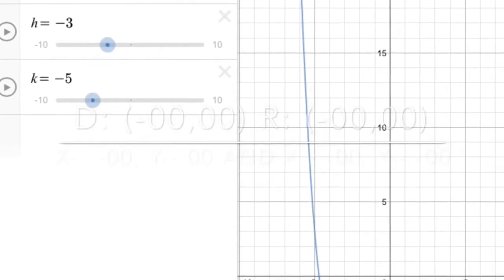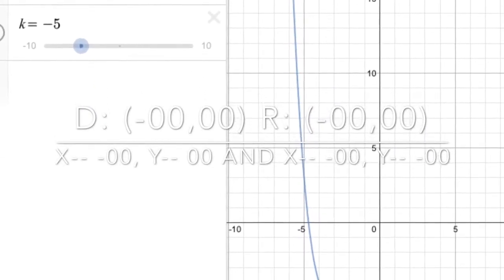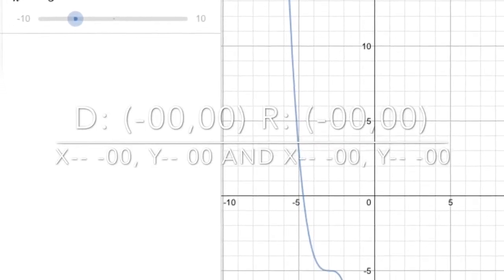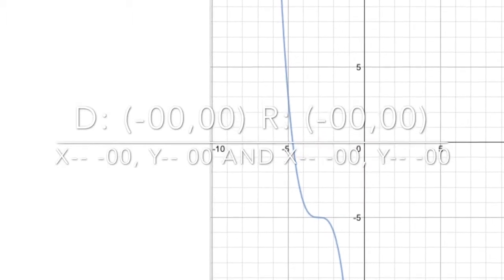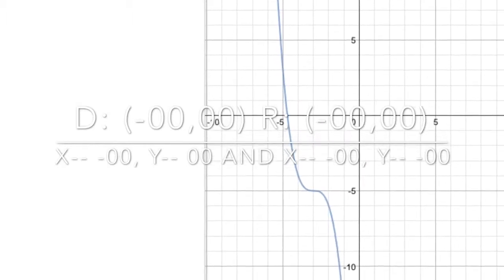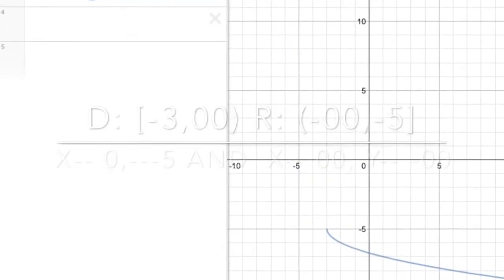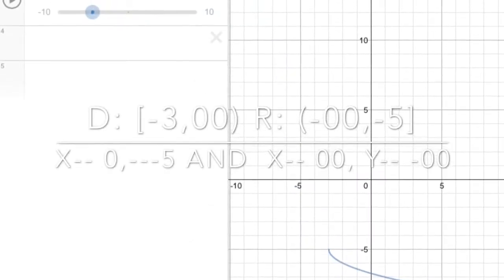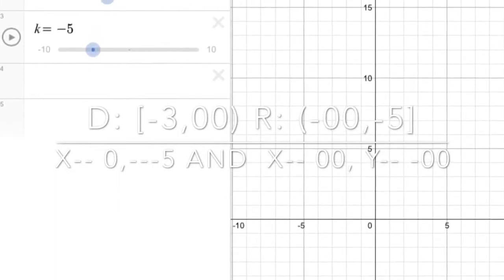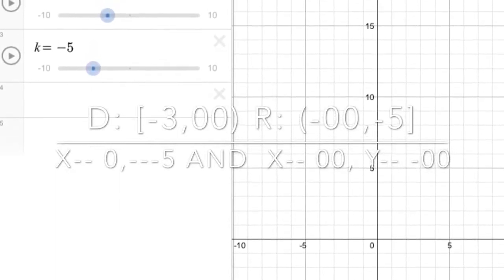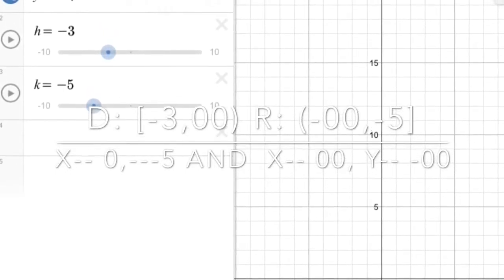The grandson of King Cubic graphed the newest kingdom using the translated function y equals (x plus 3) cubed minus 5, and stated that his boundaries were from negative infinity to infinity and from 0 to 0. The grandson of King Square Root graphed the newest kingdom using the translated function y equals the negative square root of x plus 3, minus 5, and stated that his boundaries were from negative 3 to infinity and negative infinity to negative 5.